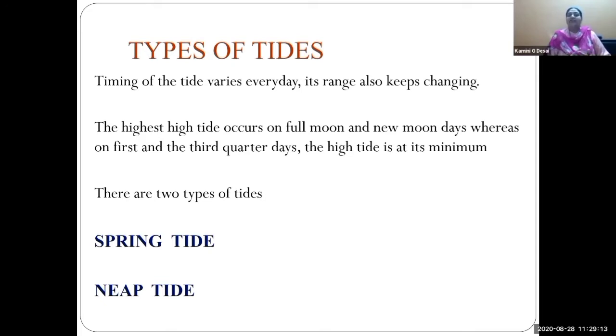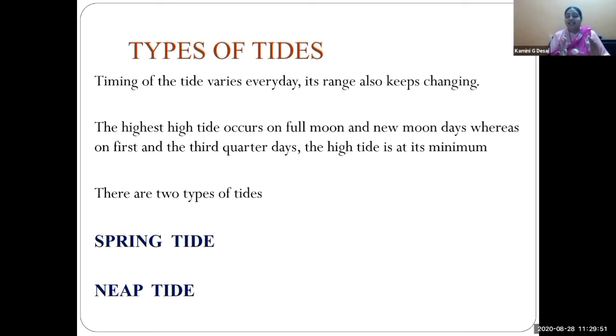See, children, your morning lecture starts at 8 o'clock. You join the Zoom meeting at 8. Then your second lecture is at 8:55 on Monday. So if on Monday your lecture is from 8:55 to 9:40, on Tuesday it will remain the same. It is not going to change. And if your school time is 12 o'clock to 6 o'clock on Monday, then on Tuesday the timing will be the same. Wednesday also the timing will be the same.